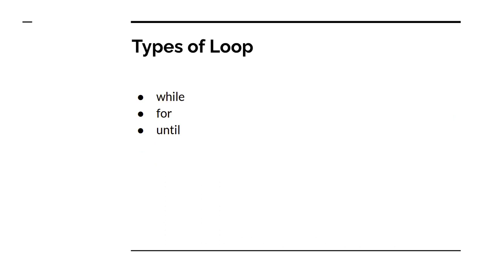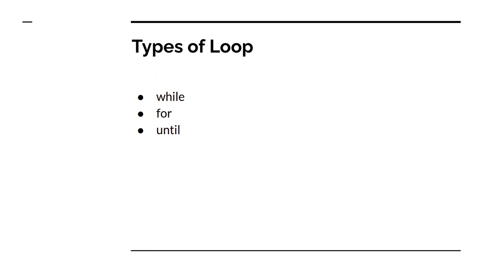Now let's try to understand the types of loops. There are three types of loops in Ruby that we are going to study: the while loop, the for loop, and the until loop. The basics of all these loops are similar: we have to start with a variable, and then there should be a range which will execute a particular piece of code until the condition is false or the amount of repetition is over.